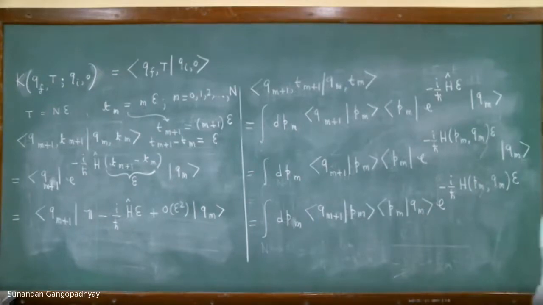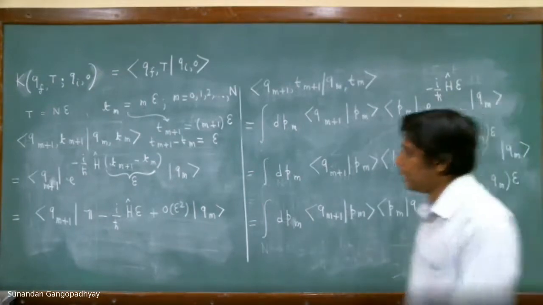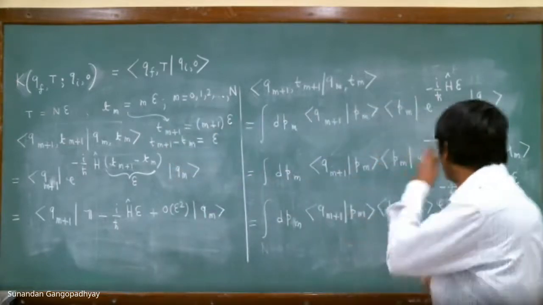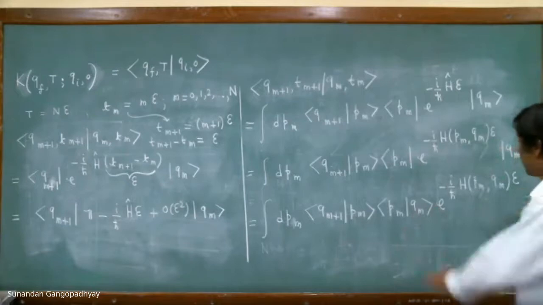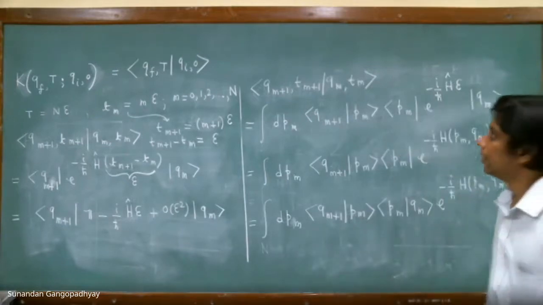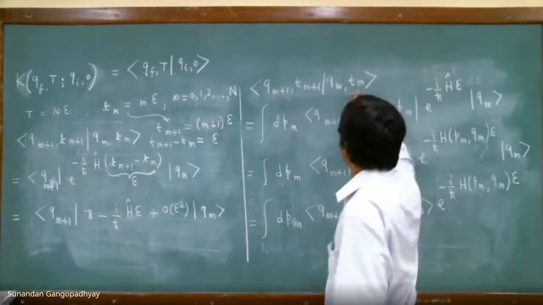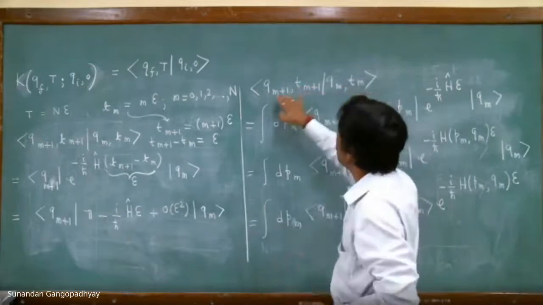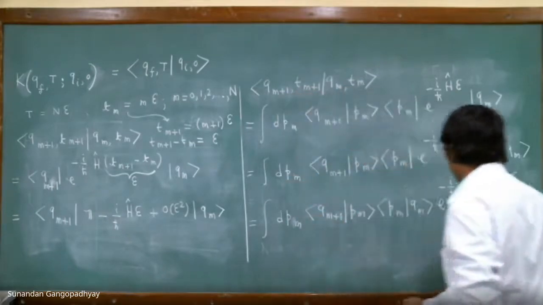You can do it by expanding also and then re-exponentiating. That is also okay. So finally you will get this answer. This is the result for the infinitesimal overlap from Q_m t_m to Q_{m+1} t_{m+1}. So this is our expression.